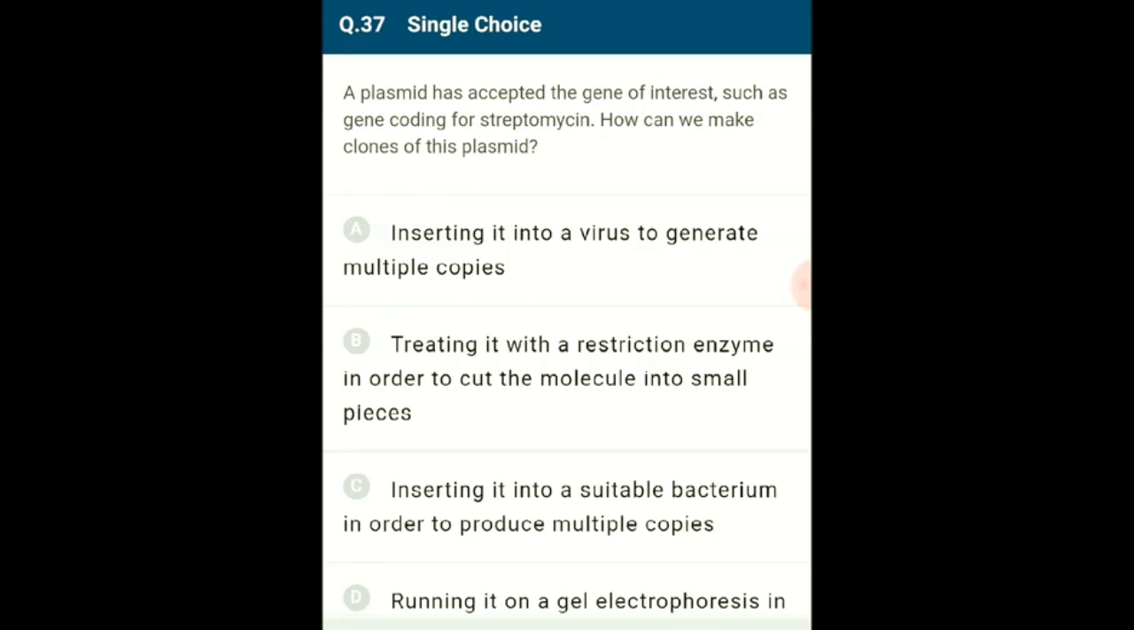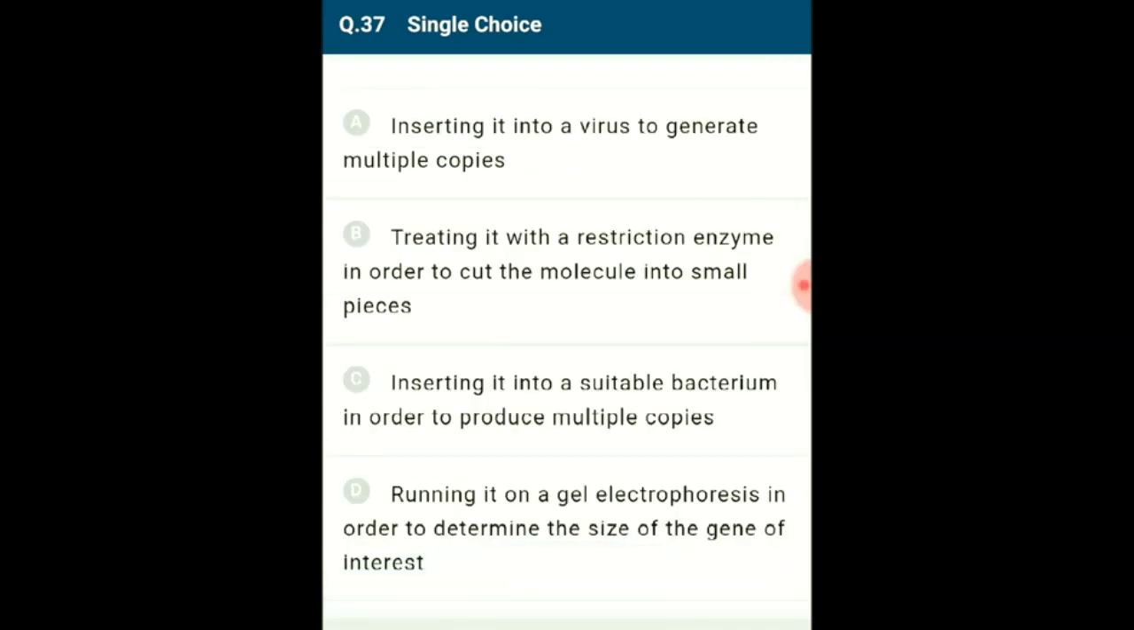Treating the plasmids with a restriction enzyme will cut them into smaller fragments, rendering the plasmid useless. Running the plasmid on a gel, that is using gel electrophoresis, would only tell us the size of the plasmid and not make clones or copies. So the answer for this question is option C, inserting it into a suitable bacterium in order to produce multiple copies.